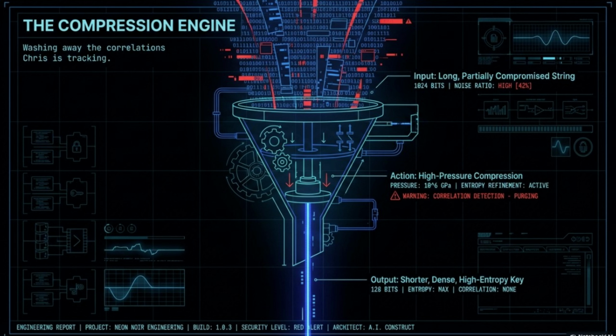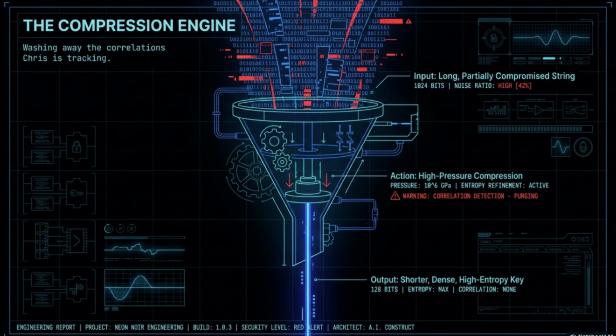Look at the input currently feeding into the engine. We are starting with a long, partially compromised string of 1024 bits. Because of the adversarial activity we detected, the noise ratio is critically high at 42%. Using this string in its raw form would be a fundamental architectural failure.